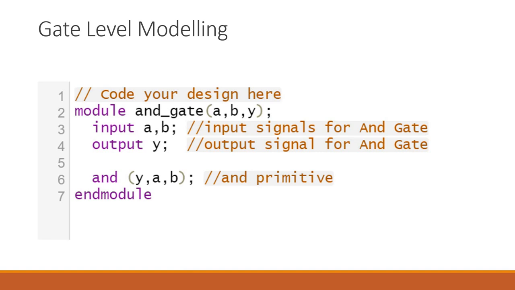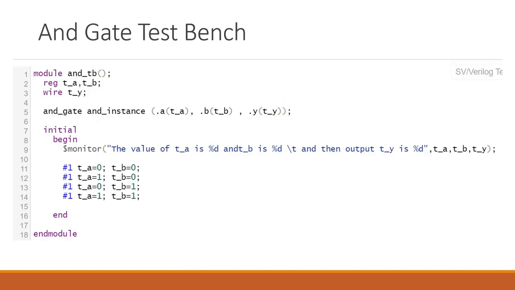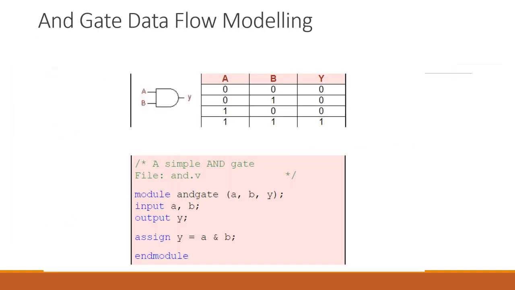Whatever design we have written, we are going to verify and check whether it is working properly or not. We know how an AND gate works. There are two inputs, and we are going to give different inputs on those ports. Ports are input ports and output ports, basically signals. We give different input signals and then see whether we are getting the exact answers or not.